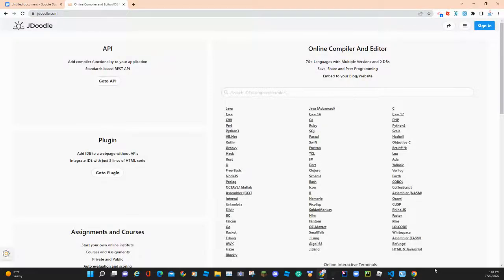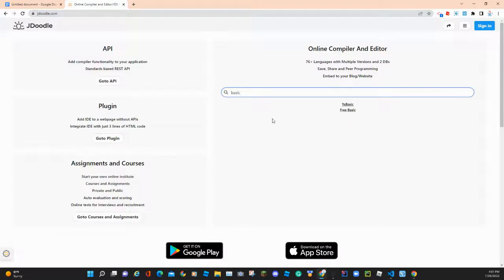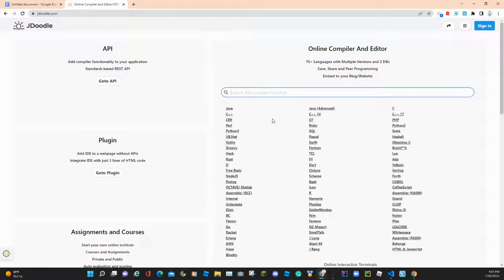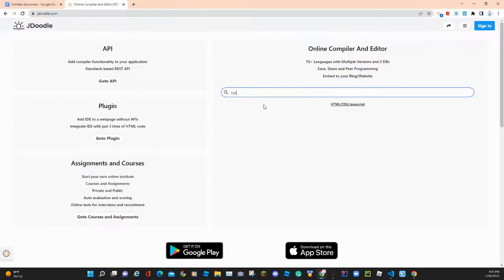And as you can see, I have all sorts of languages here. You have Lua, Ada, Fortran. These are some old languages also. I'm pretty sure a language called Basic is also there. Yep, Basic. And I'm pretty sure there's CSS. As you can see, it's a CSS, JavaScript, HTML environment as well.